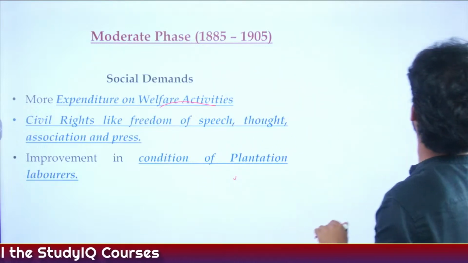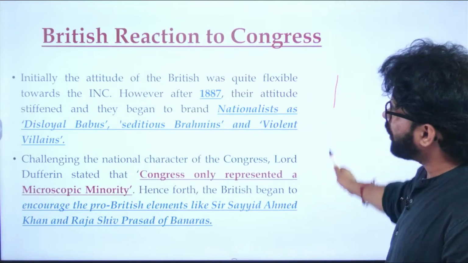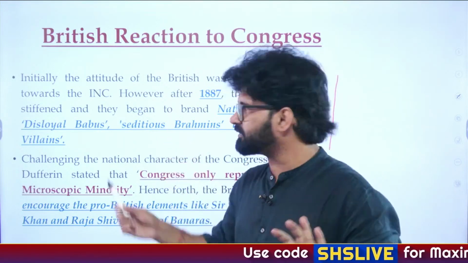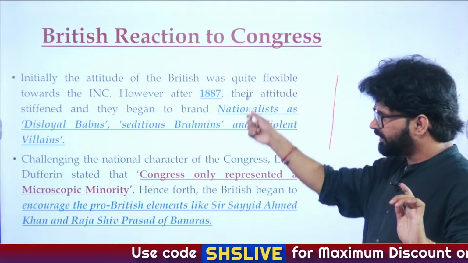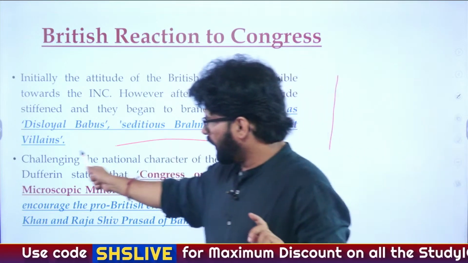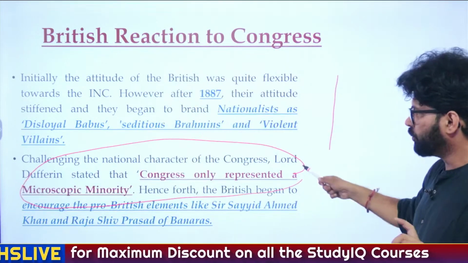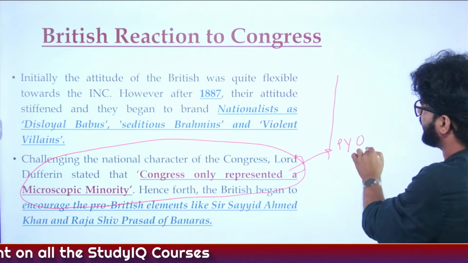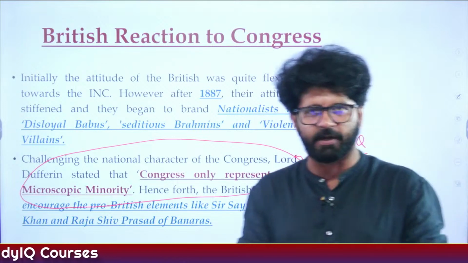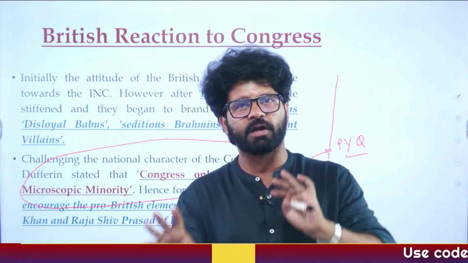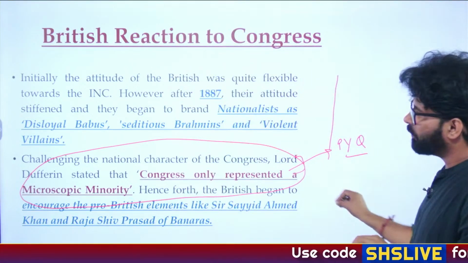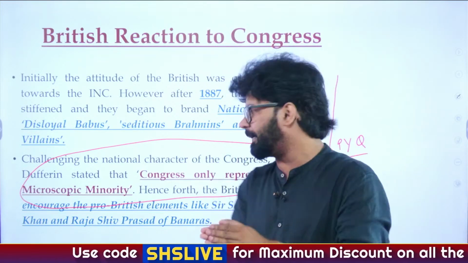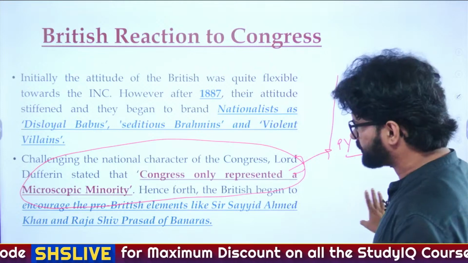NABARD, RRB, okay. So British reaction to Congress, as we have discussed, initially they were like, okay, but within 2-3 years, the things changed. Disloyal Babus, they were given these names. Please remember this one. UPSC has already asked a question. Who said that Congress only represented a microscopic minority? Who else then? Dufferin. So Dufferin again becomes important. If UPSC asks questions on any Viceroy, or Governor General or governors, they become important from an exam perspective. So this has already been asked by UPSC.